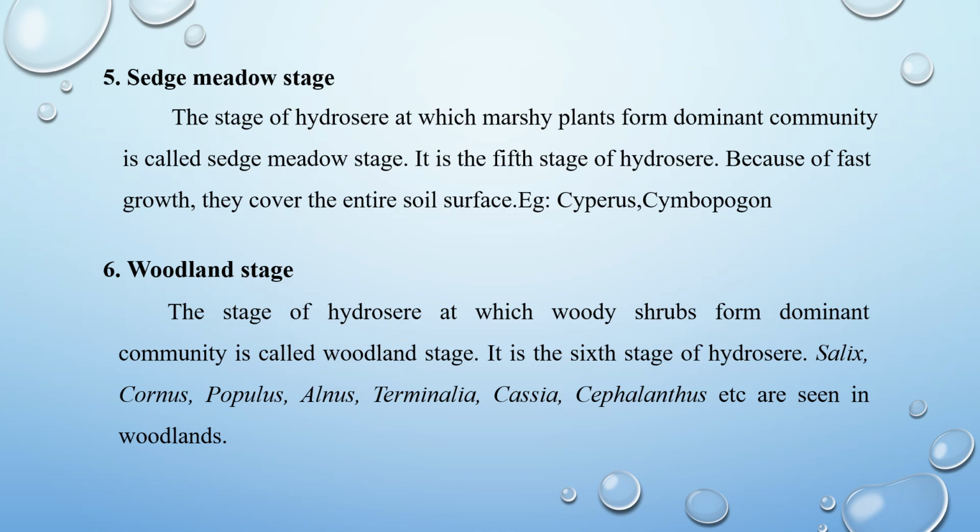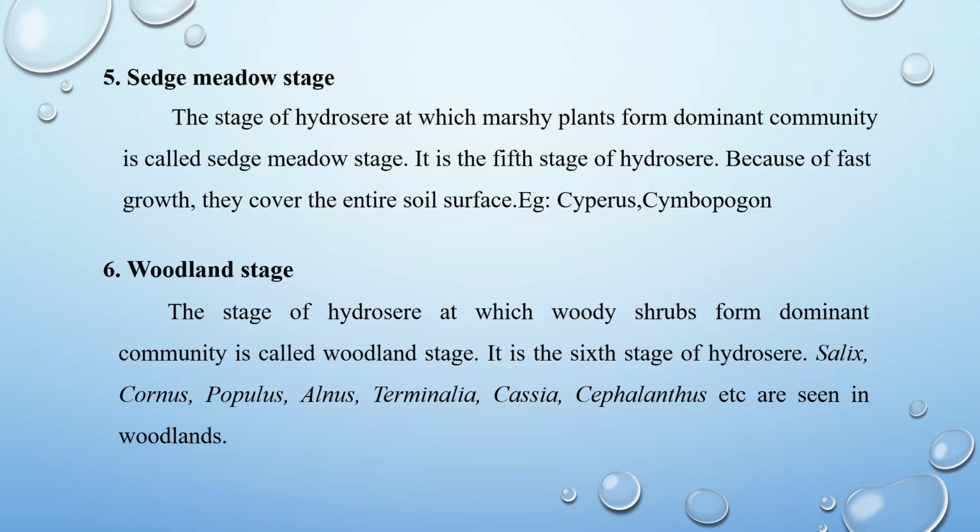First, they establish thick growth at the peripheral region and gradually move towards the center of the pond. Because of fast growth, they cover the entire soil surface. They transpire rapidly and accumulate debris on the soil. So the water level goes to deeper layers. As a result, the soil becomes unsuitable for marshy plants.